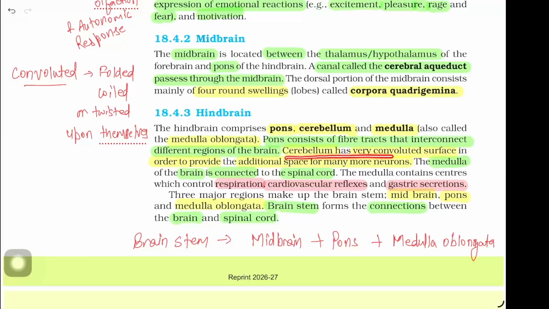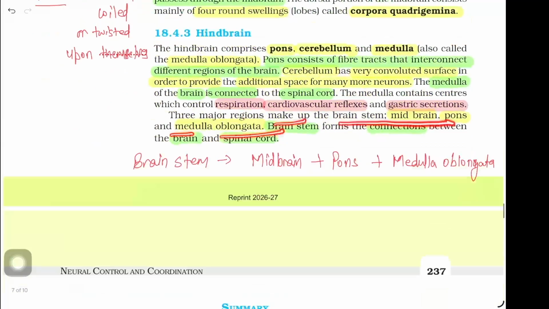Cerebellum has a very convoluted surface in order to provide additional space for many more neurons. The medulla of the brain is connected to the spinal cord. The medulla contains centers which control respiration, cardiovascular reflexes, and gastric secretions. Three major regions make up the brainstem, that is midbrain, pons, and medulla oblongata. Brainstem forms the connection between the brain and the spinal cord.